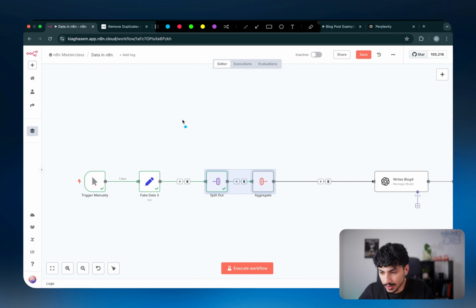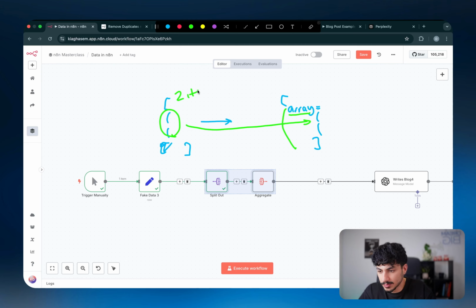Now, the aggregate does the exact opposite. If you have a scenario where you have multiple items in the outer array, the aggregate node will combine them into one array. So I can just put the array here within the outer array. So basically you would have 1 and 2. So these, let me grab another color, these two items go inside a key called array. And so now the outer array only has one item. So it went from 2 items to 1 item.